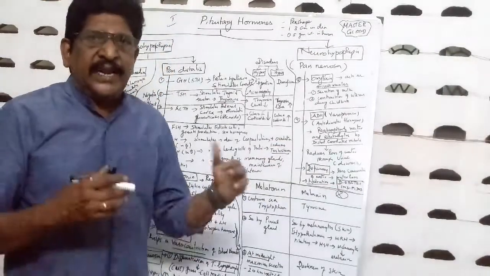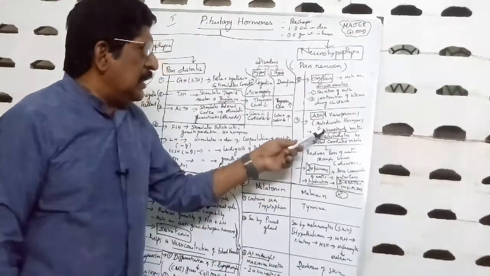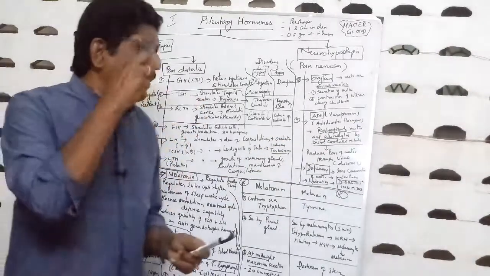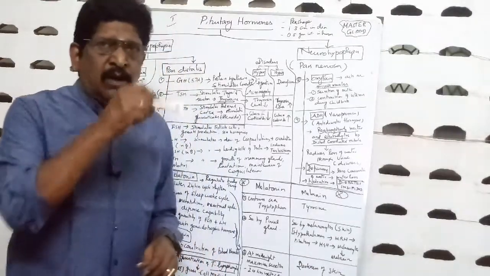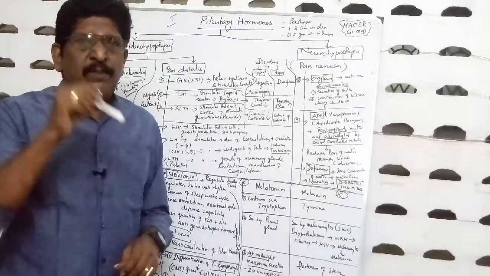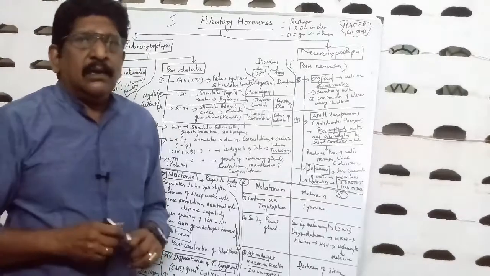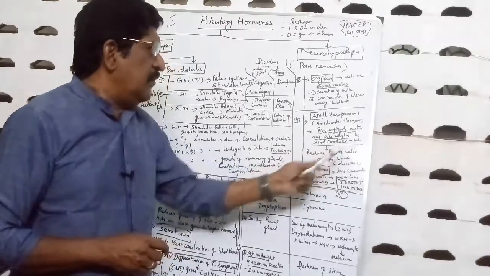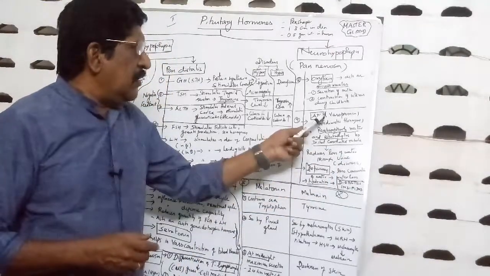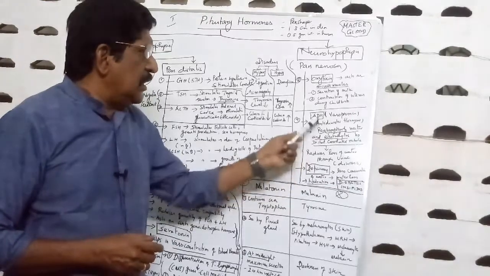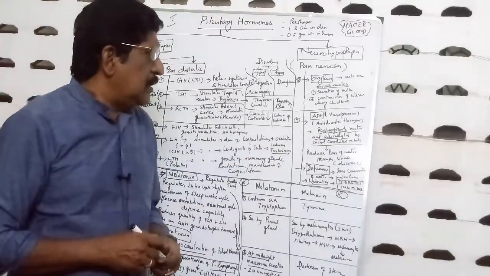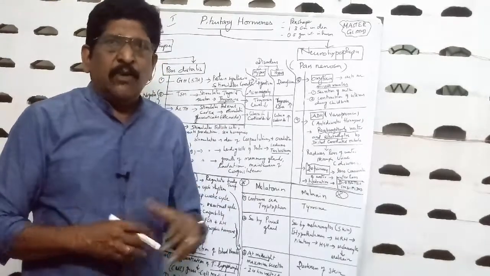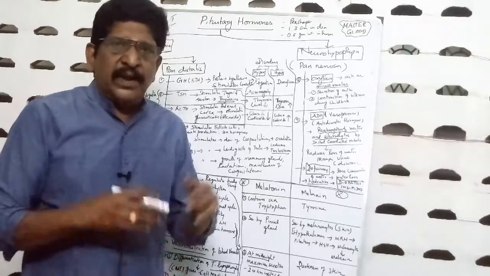So what is the function of this ADH hormone? This reabsorbs water and electrolytes from the distal convoluted tubule. If you take the nephron, the tubule portion has three parts, out of which the last portion is the distal convoluted tubule, from which the ADH absorbs water. When the body needs more water, when the body is dehydrated, when the body is in need of water,